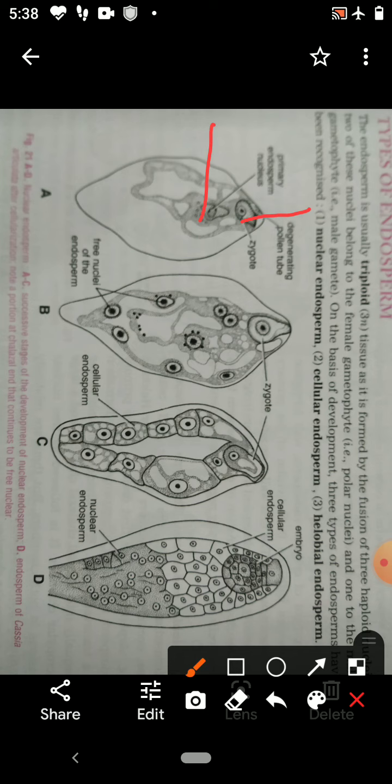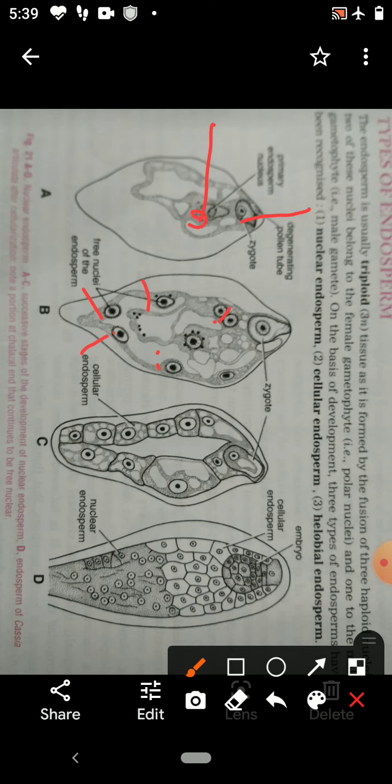This primary endosperm nucleus undergoes repeated mitotic divisions and a large number of nuclei are produced. These are the free nuclei, produced from the primary endosperm nucleus.